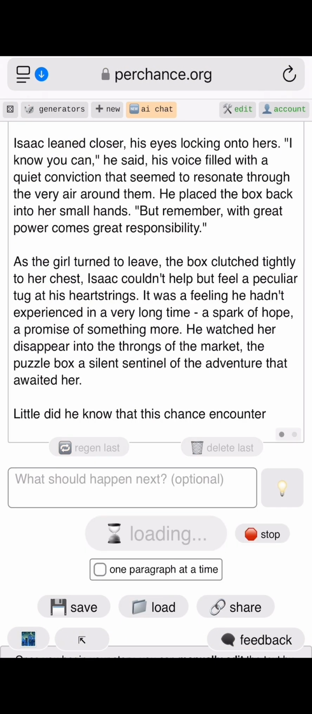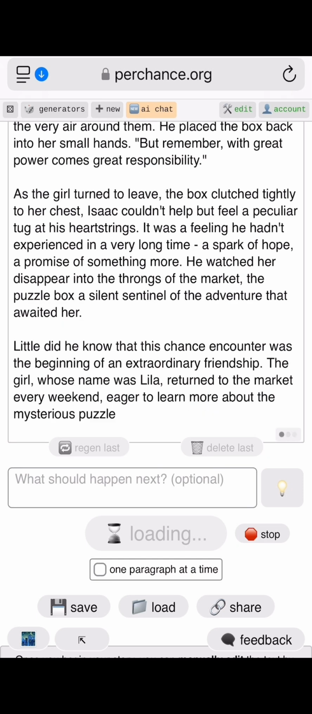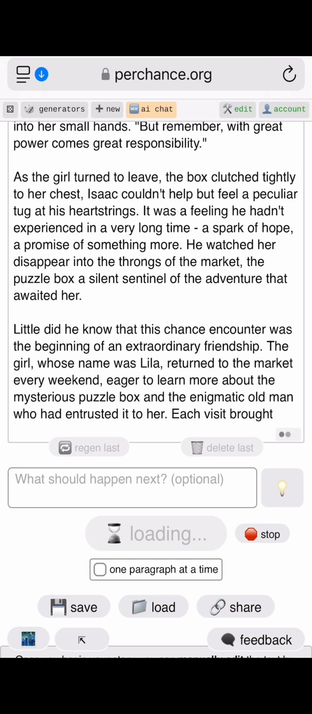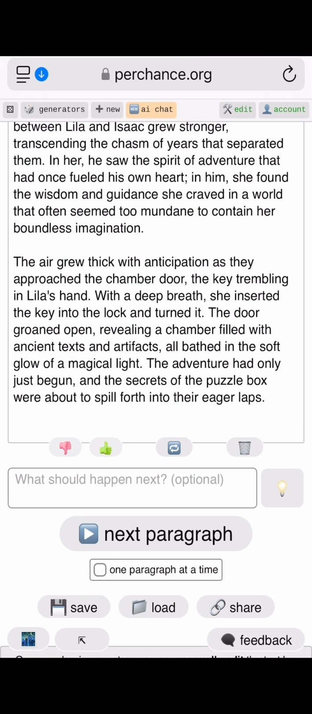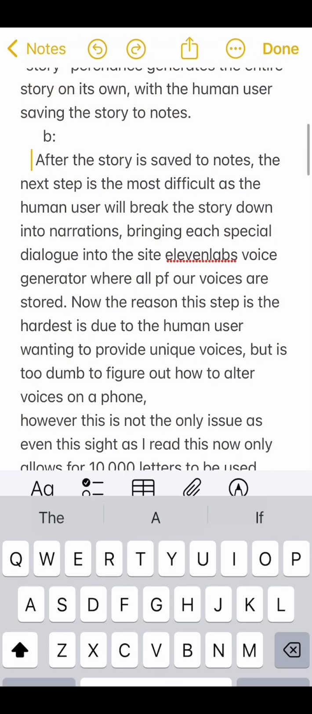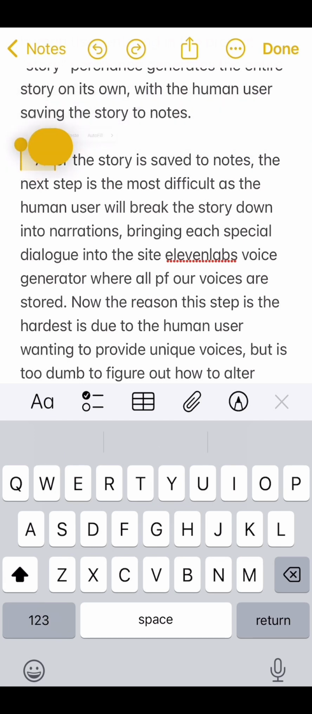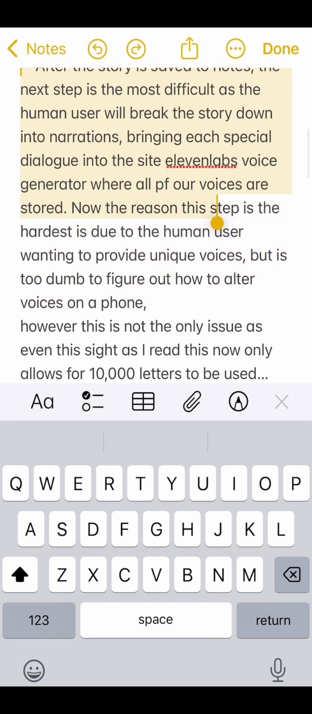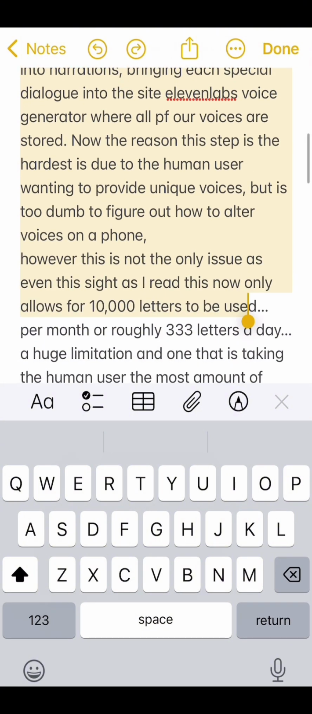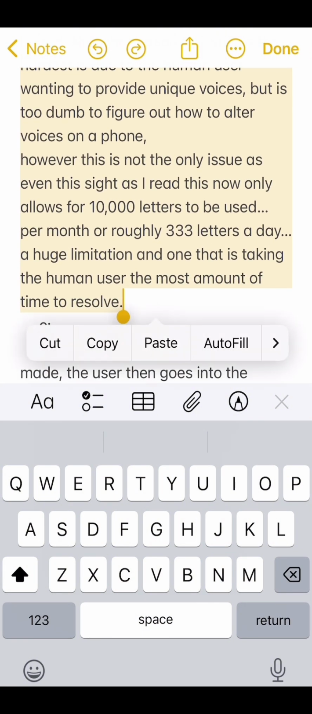Back to Perchance though, aside from the human user entering in the prompt story, Perchance generates the entire story on its own, with the human user saving the story to notes. After the story is saved to notes, the next step is the most difficult, as the human user will break the story down into narrations, bringing each special dialogue into the site, 11 Labs voice generator where all the voices are stored.